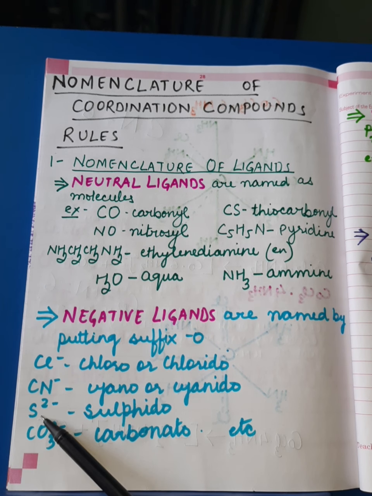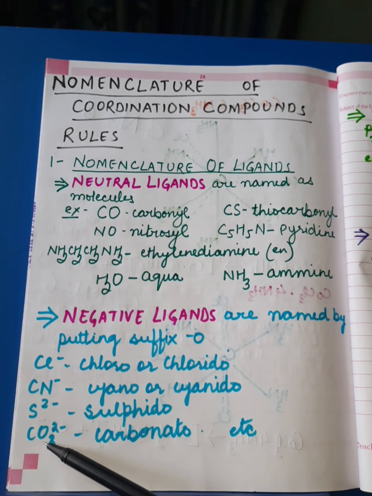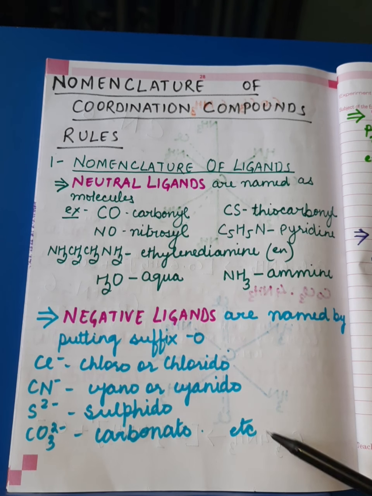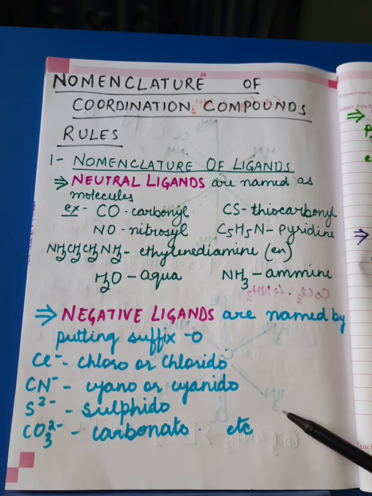It is sulfide normally, but as a ligand it will be sulfido. It is carbonate normally, but as a ligand it will be carbonato. And in the same way, other negative ligands also will be named.